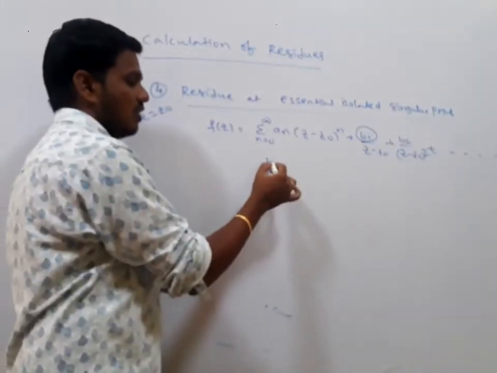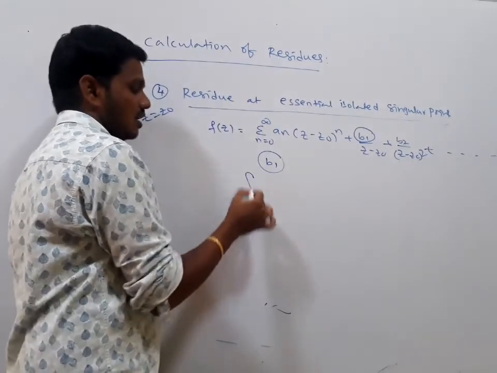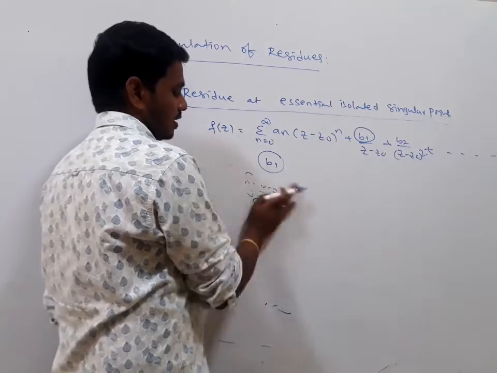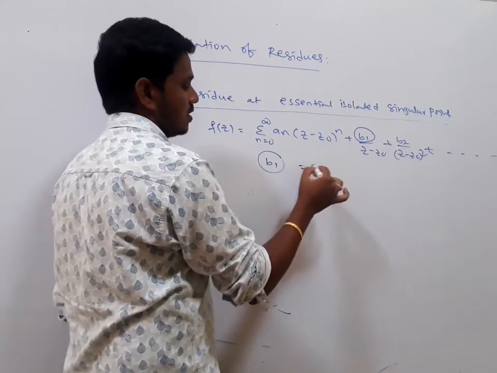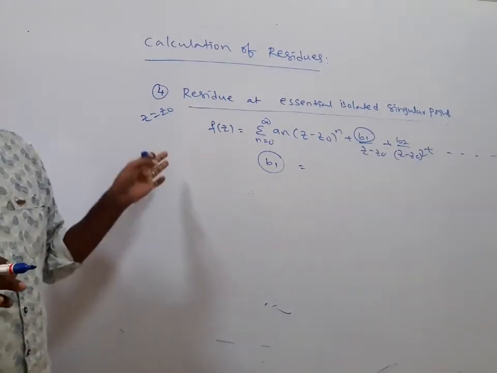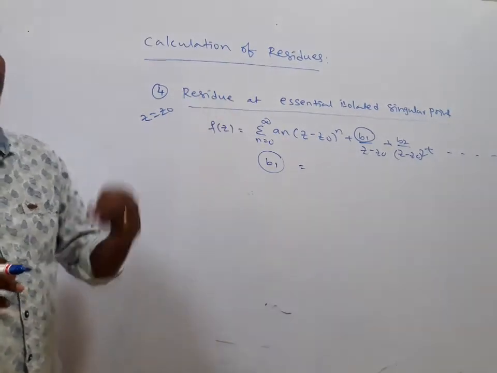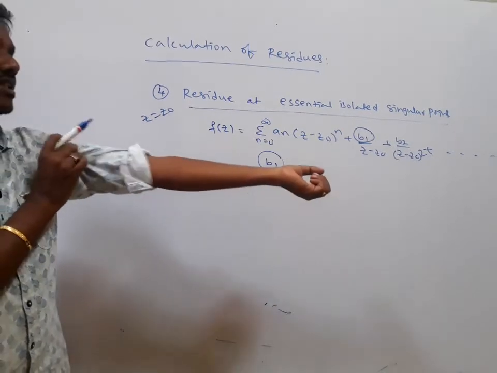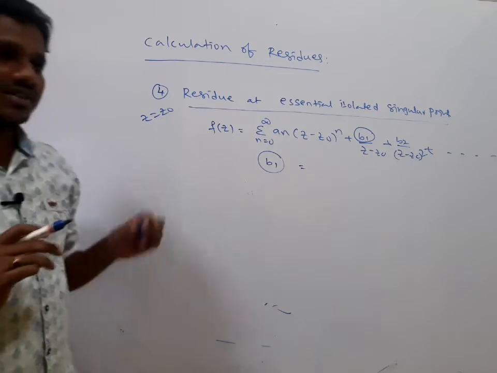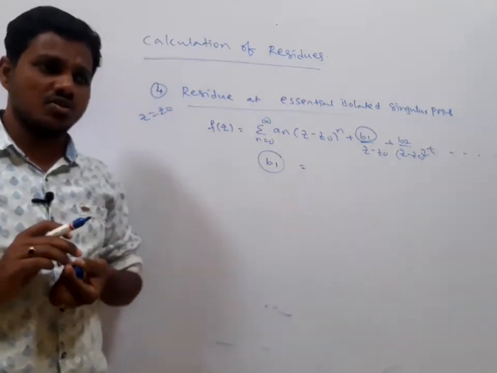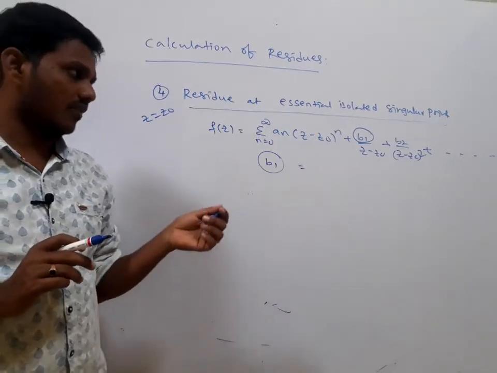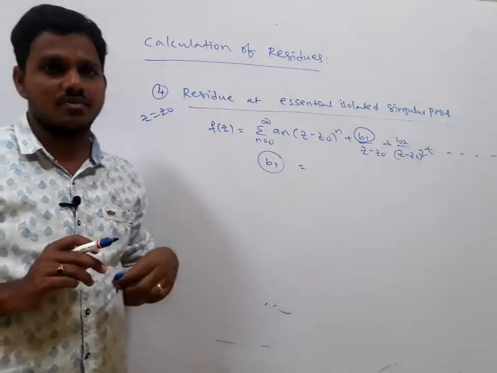If we have the b1 from this expansion, the integral value of integral c f of z dz, or the residue, is equal to b1, we can write it. Yes, compulsorily you need to write the Laurent series expansion for f of z, then you take out the coefficient of 1 by z minus z naught, that will give the residue, right? In the previous cases it is not like that. In the removable singularity we can write the residue is 0. In simple pole, direct formula; in pole of order m, direct formula. Here we write the Laurent series expansion.